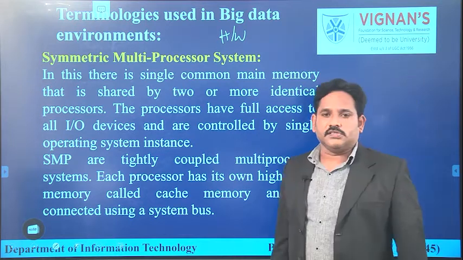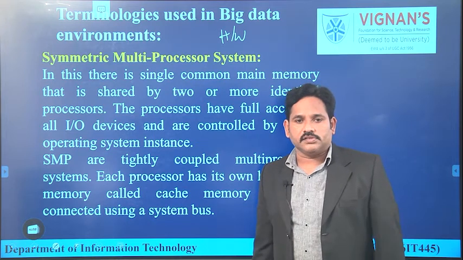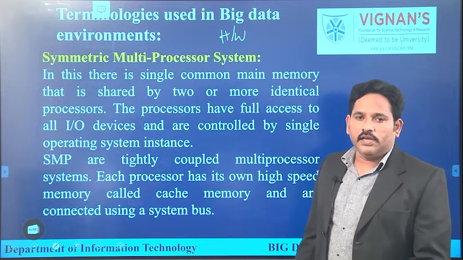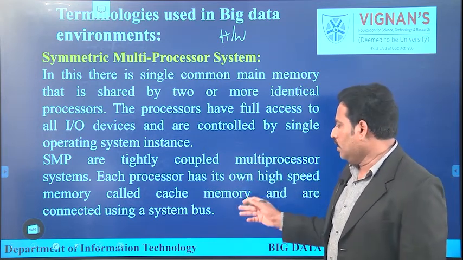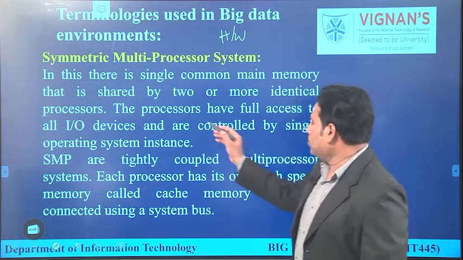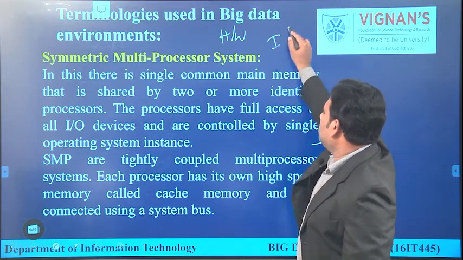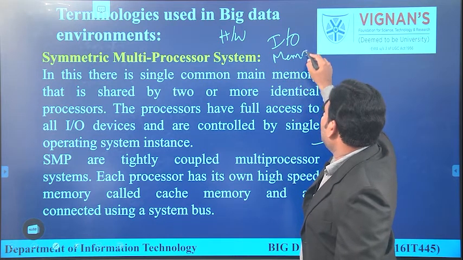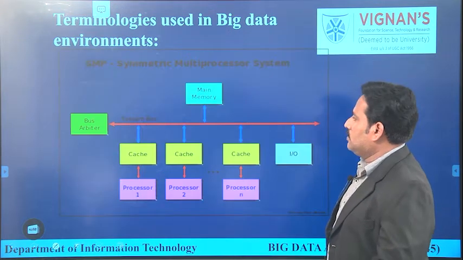processors will share existing resources like memory and IO devices, and how the memory is going to be shared among all the processors. If any failure occurs to any one of the processors, how the processors are going to be handled is going to be discussed in this information. That means how the processors have full access to use IO devices and memory related activities are going to be discussed in detail. Let's have a look at this diagram.